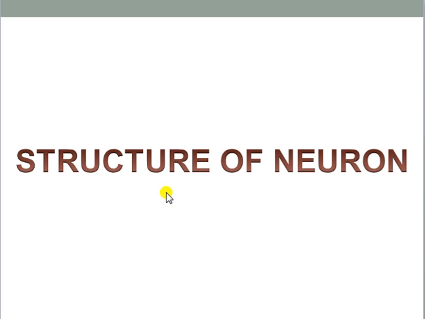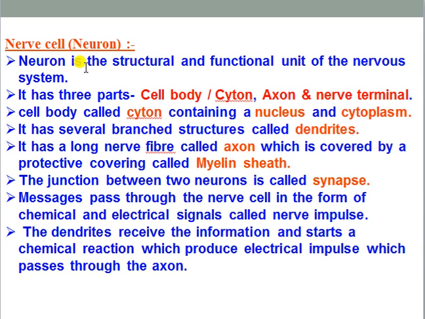So before entering into the central nervous system or peripheral nervous system, we have to talk about the structure of the neuron. So let's see the commonly found structure of the neuron. First of all, the neuron is the structural and functional unit of the nervous system. We all know without neurons, obviously the nervous system cannot be formed, because this structure is responsible for carrying any kind of information, maybe from the sensory organ to the brain and spinal cord, or vice versa. Always keep it in your mind, this nerve cell or neuron is composed of three parts. First part is the cell body or cyton, second part is the axon, and third part is the nerve terminal or axon terminal or synaptic knob. Whatever you want to say, you can say.